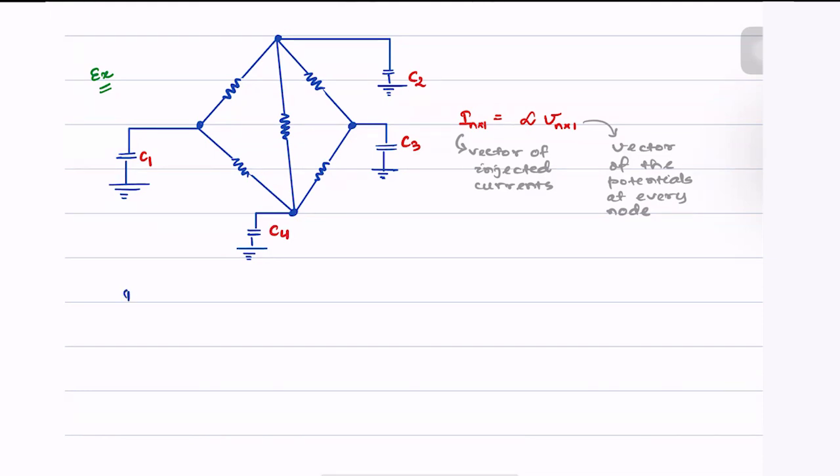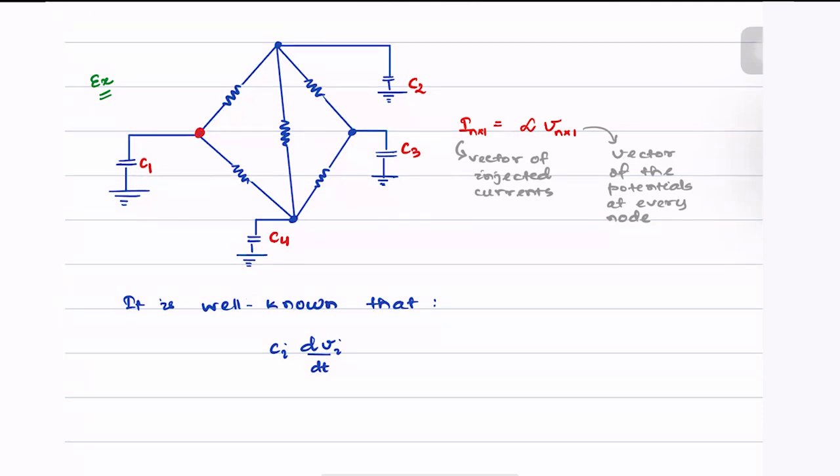Then it is well known that Ci dVi by dt. So we can correspondingly annotate the nodes as well.